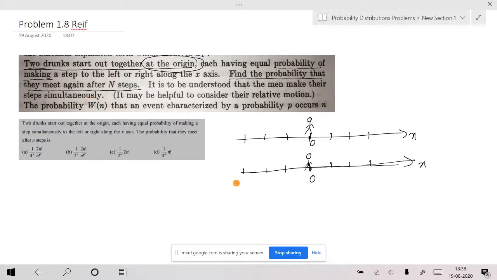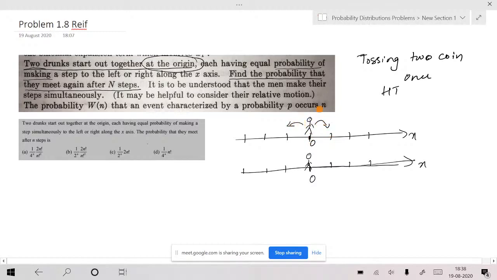Now when you take these two systems together, it is just like you are tossing two coins at once. Each of the coins will have head and tail, am I right? Here each of these persons has two possibilities. One possibility is taking a step to the right, the other one is taking a step to the left, am I right?